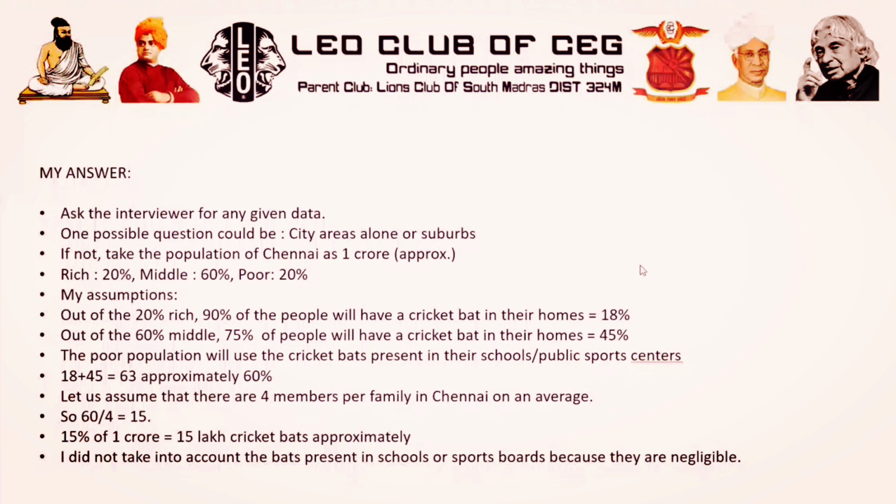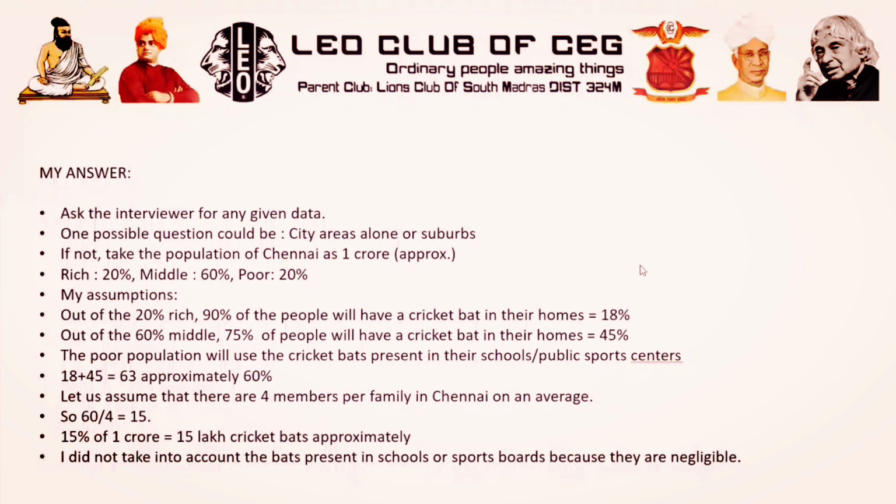Sports is a luxury, not an essential one. So it's not very, very essential for every single person living in the city to have a bat. We can live without playing cricket also. When people don't have even their basic needs, they will not think about cricket. So I thought this is the rudimentary factor. So in my assumption, rich people are those who can afford it, who are the highest echelon of the society. They constitute 20%, my assumption, and the middle class 60%, and the poor, they are 20%.